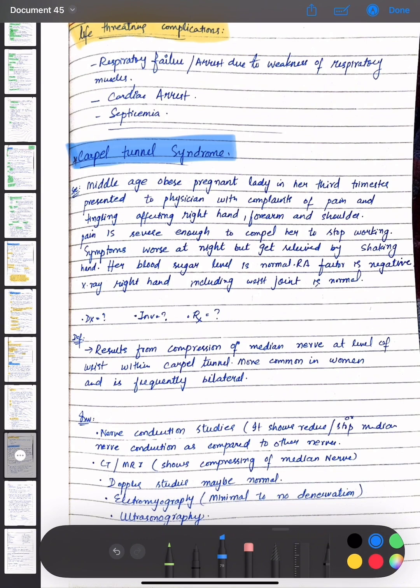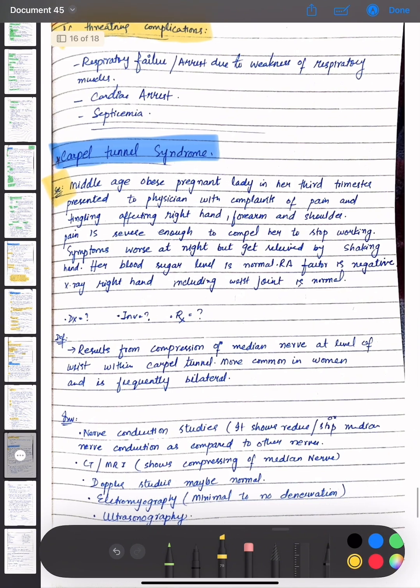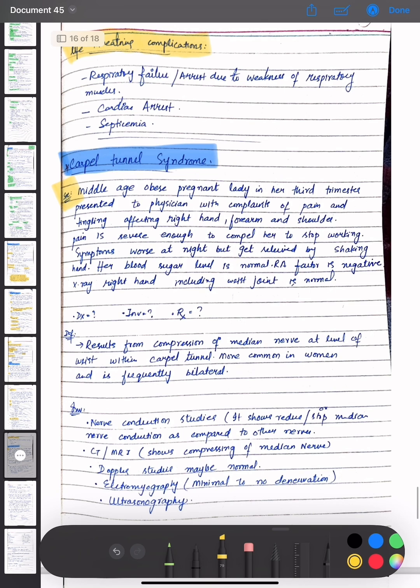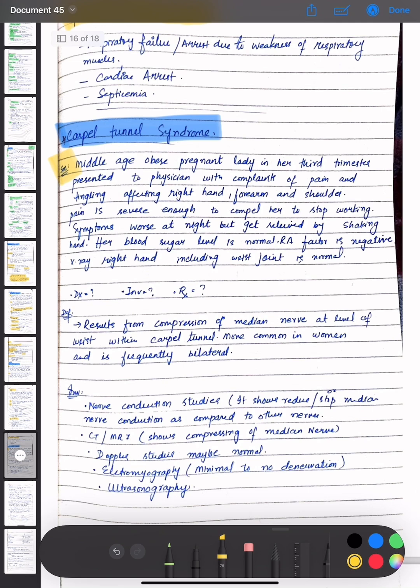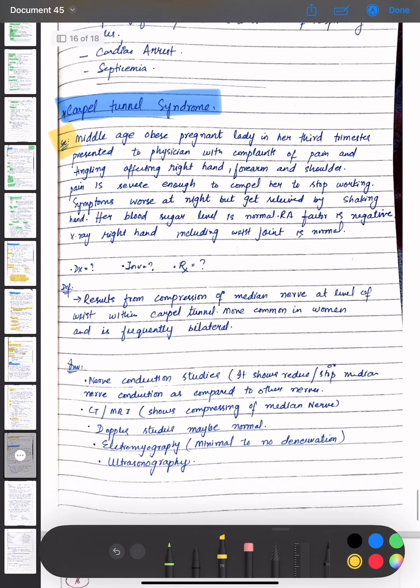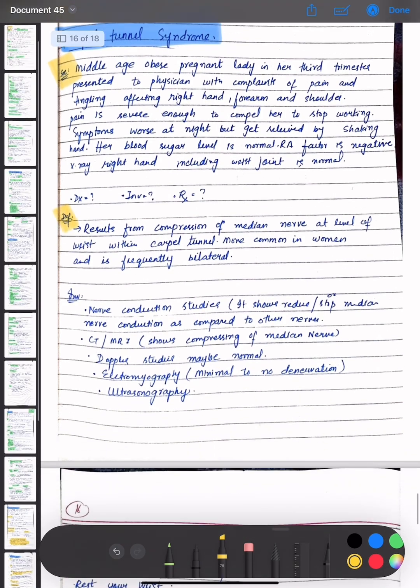We have a scenario that a middle-aged obese pregnant lady in her 3rd trimester presented to a physician with complaints of pain and tingling affecting the right hand, forearm, and shoulder. Pain is severe enough to compel her to stop working. Symptoms are worse at night but get relieved by shaking the hand. Her blood sugar level is normal. RA factor is negative. X-ray of the right hand including the wrist joint is normal. So what is the diagnosis, investigation, and the treatment?